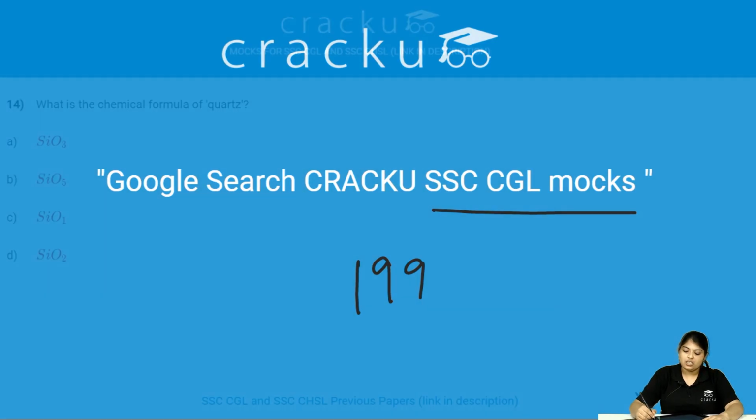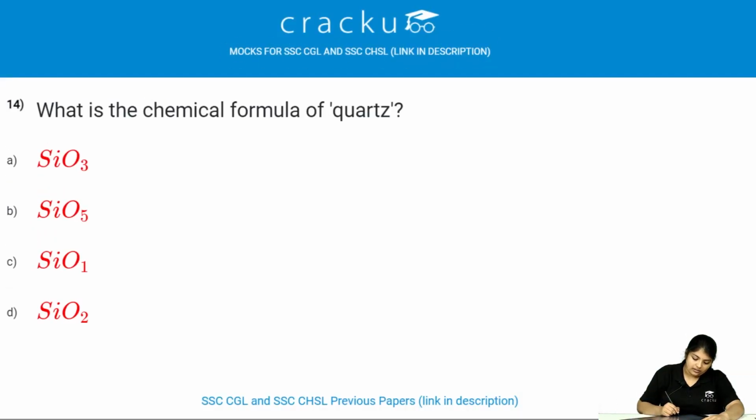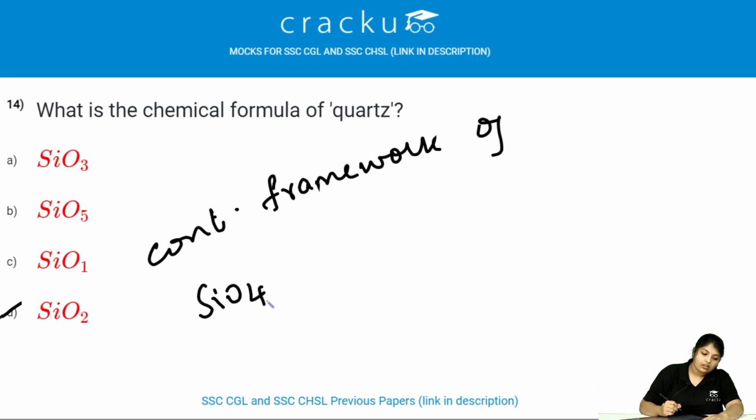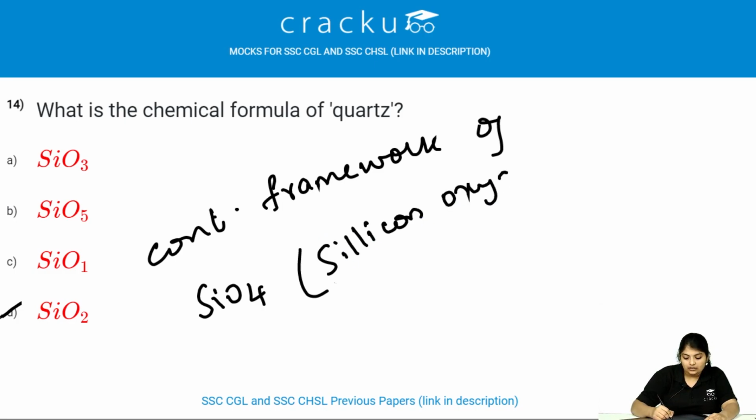Let us see the next question. What is the chemical formula of quartz? The chemical formula of quartz is SiO2. But I would like to explain you something about this quartz. It is an abundant mineral in the Earth's continental crust, and it is made up of the continuous framework of SiO4, that is silicon oxygen tetrahedra.